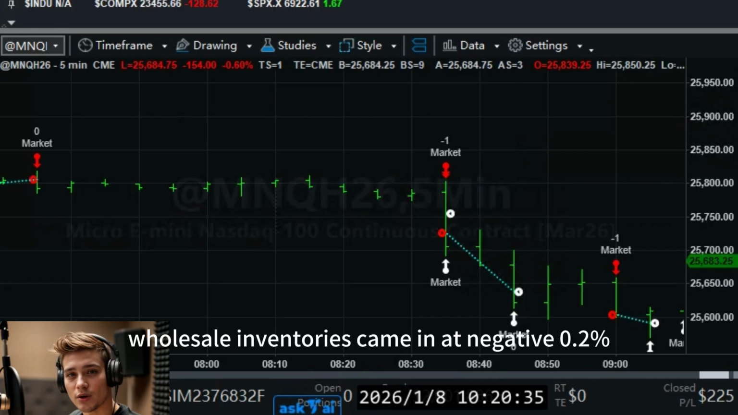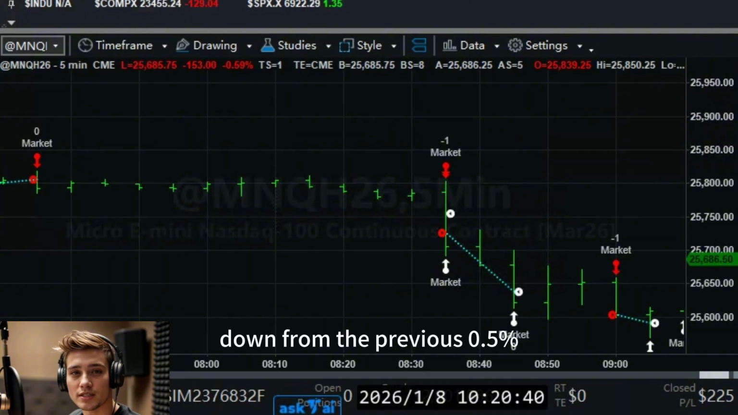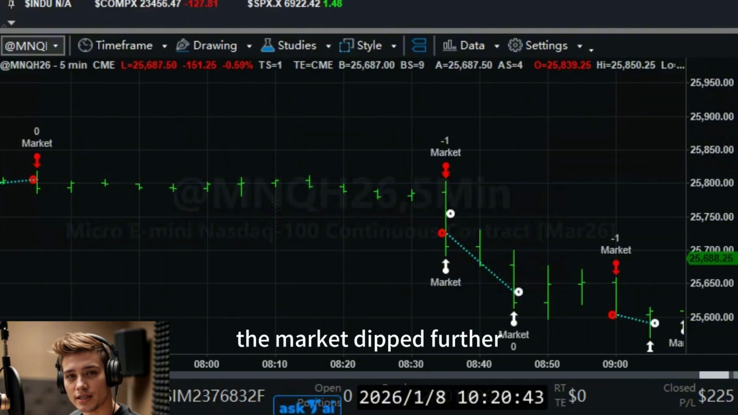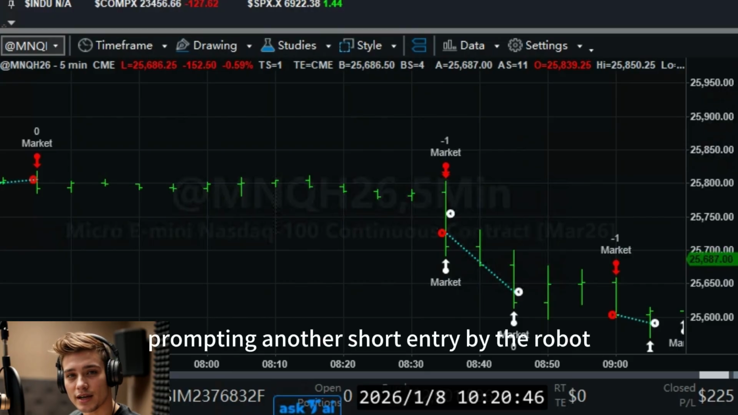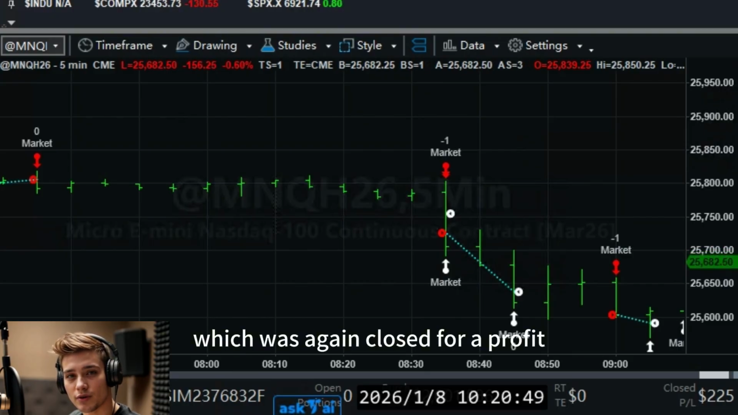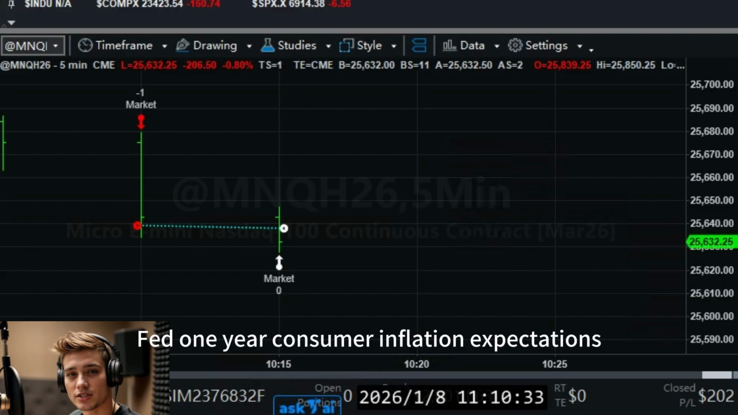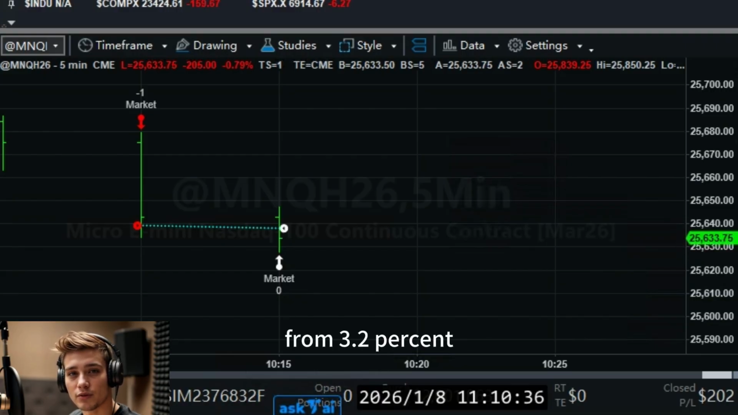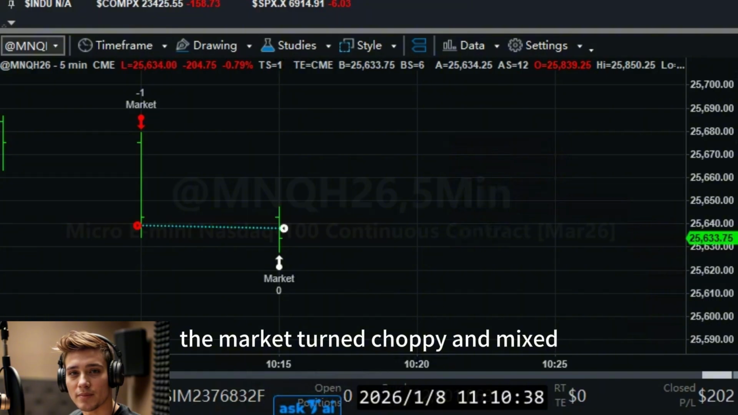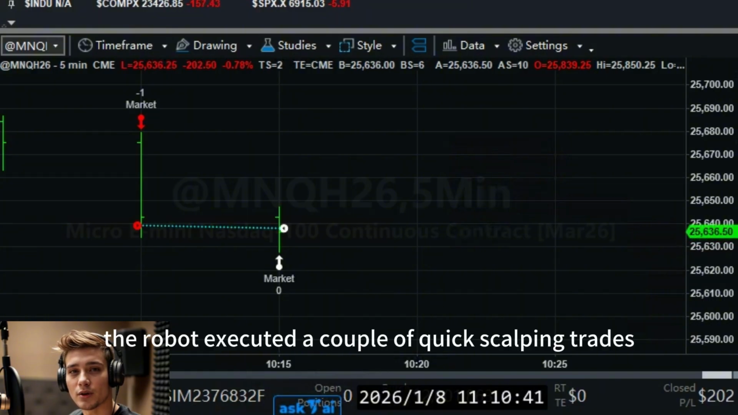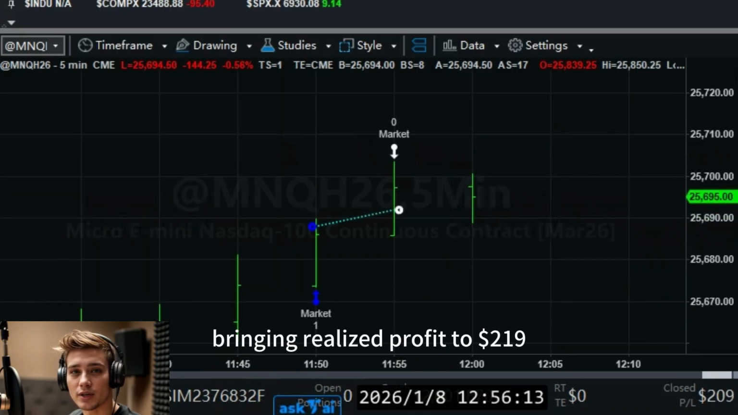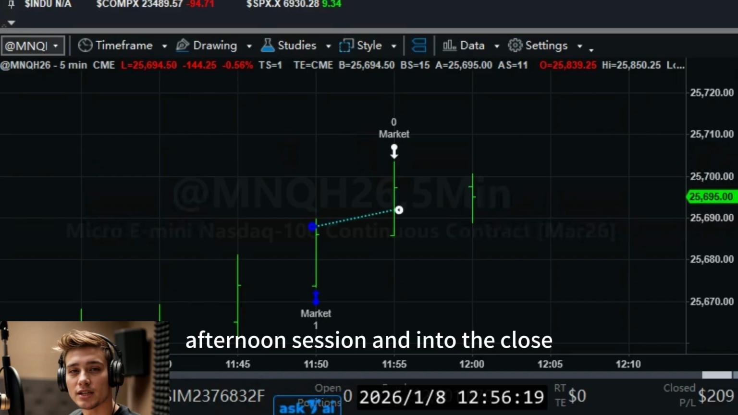At 10 a.m., wholesale inventories came in at negative 0.2%, down from the previous 0.5%. The market dipped further, prompting another short entry by the robot, which was again closed for a profit. At 11 a.m., NY Fed one-year consumer inflation expectations rose to 3.4% from 3.2%. The market turned choppy and mixed. During this period, the robot executed a couple of quick scalping trades, one winner and one loser, bringing realized profit to $219.